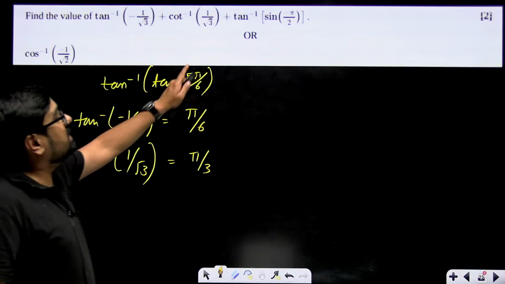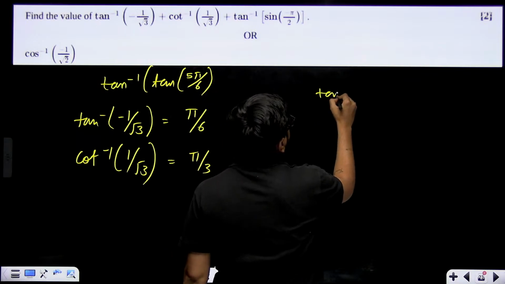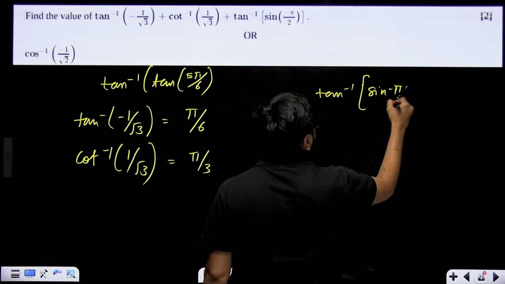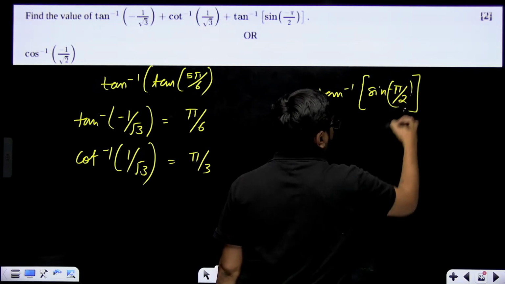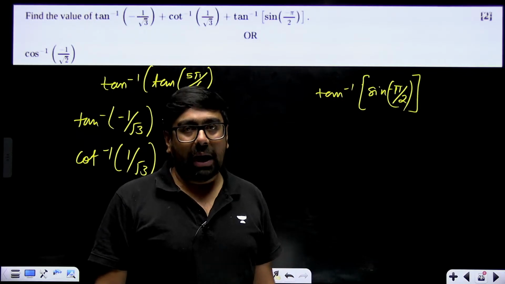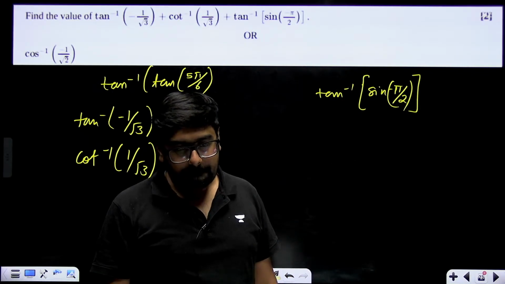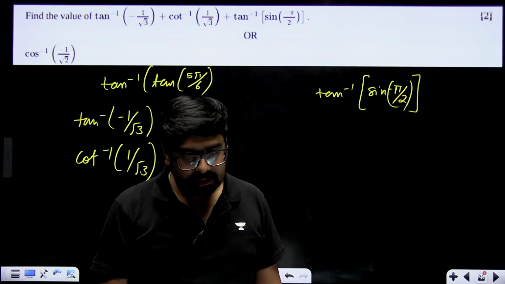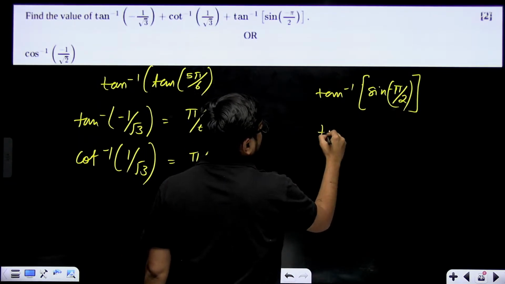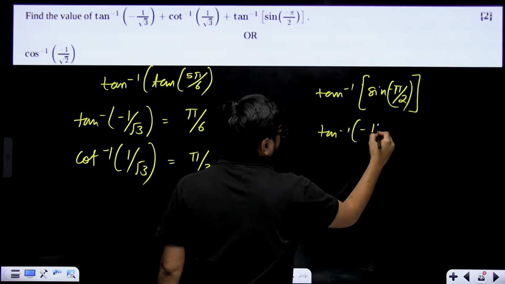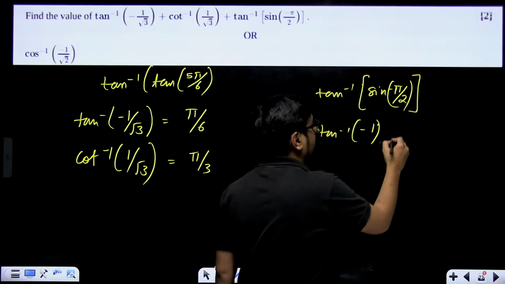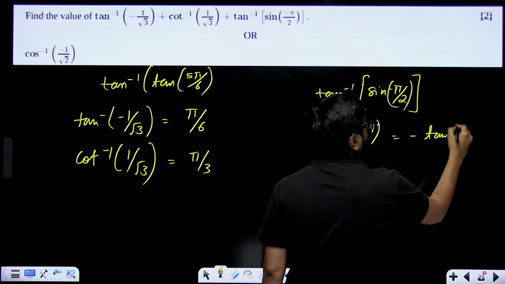Similarly, tan inverse of sine minus pi/2. Just remember this. What is the value of sine minus pi/2? Sine pi/2 is 1, so sine minus pi/2 is -1. Correct? So this will become tan inverse of -1. Now tan inverse of minus theta is minus tan inverse of theta only. That means minus tan inverse 1.